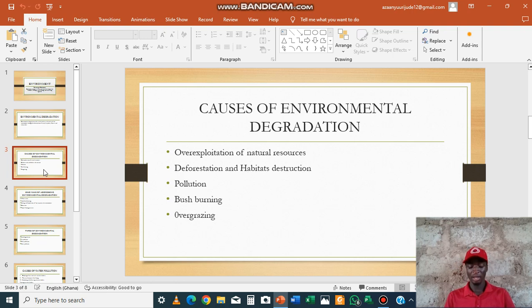That is what the term causes of environmental degradation means. These are some of the causes: we have overexploitation of natural resources, deforestation and habitat destruction. We also have pollution, we have bush burning, and we have overgrazing.